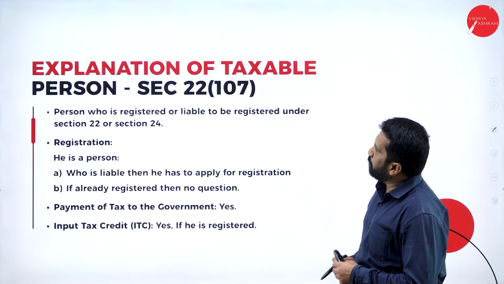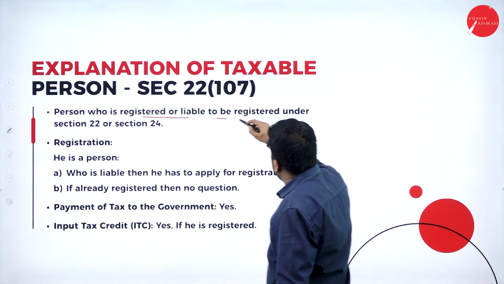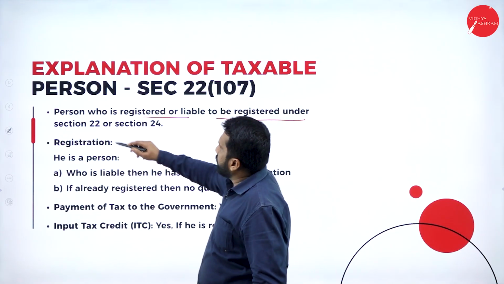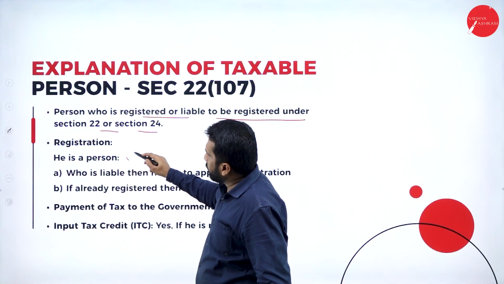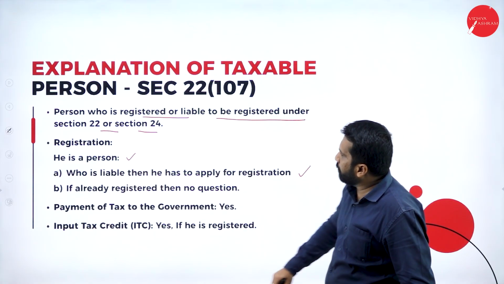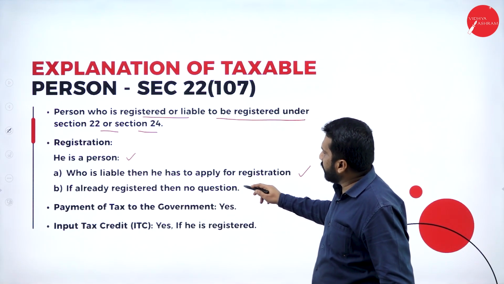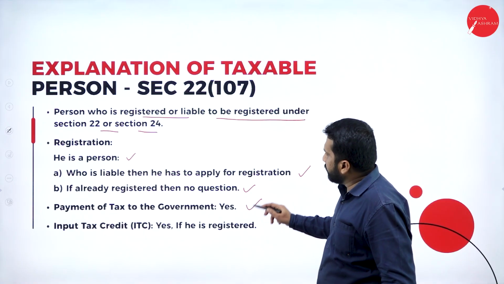Explanation of taxable person. A person who is registered or liable to be registered under section 22 or section 24. He is a person who is liable, then he has to apply for registration. If already registered, then no question. Payment of tax to the government, yes.